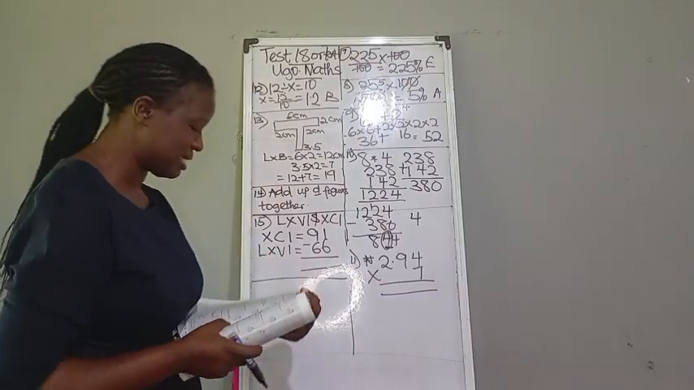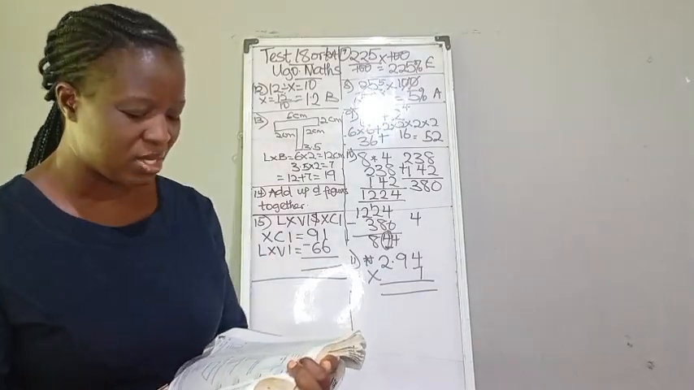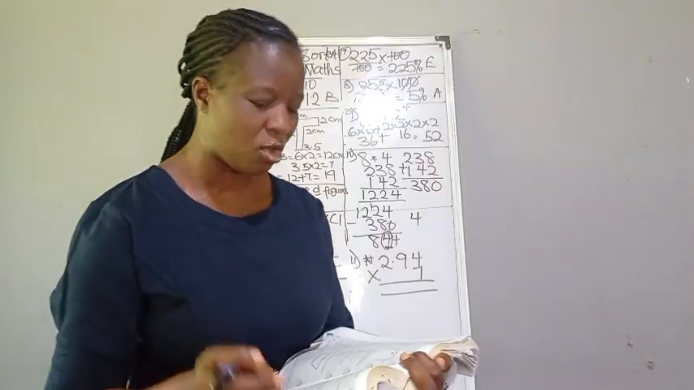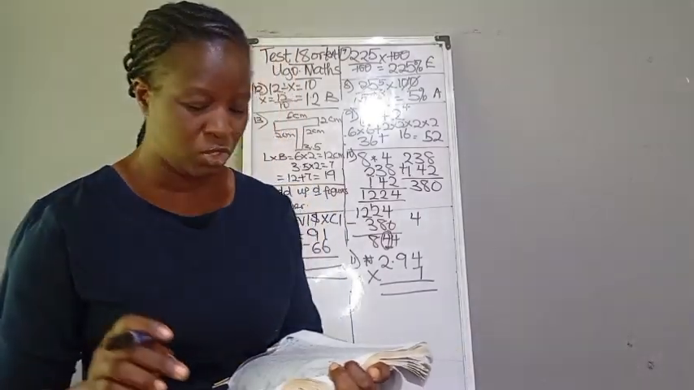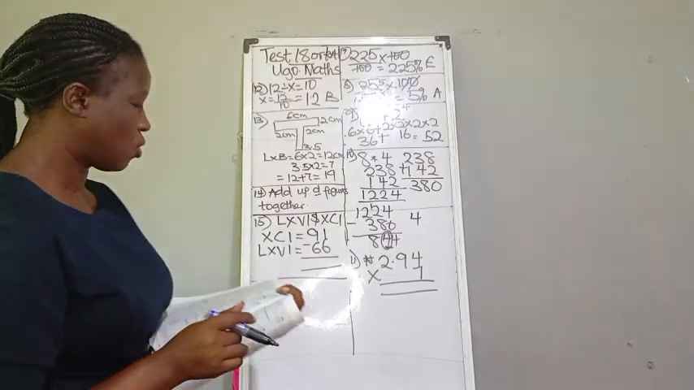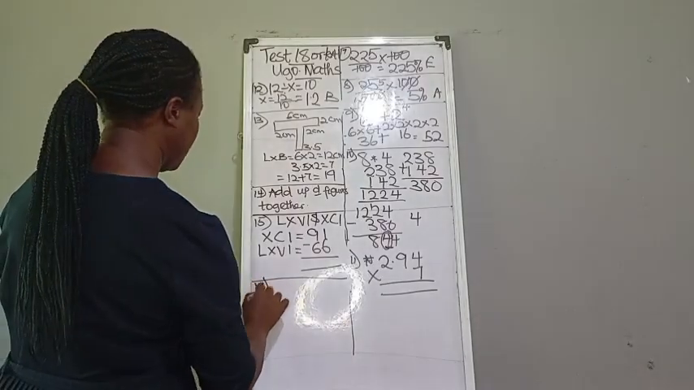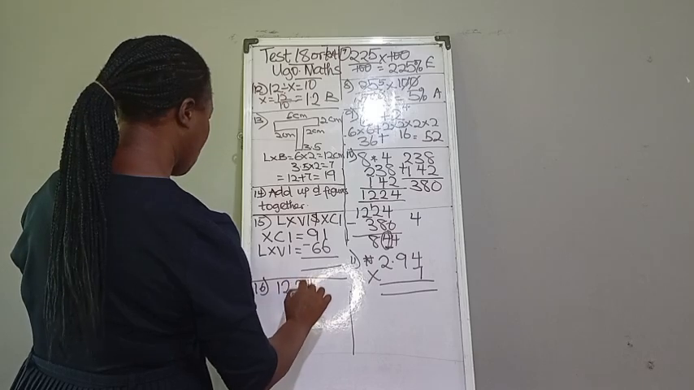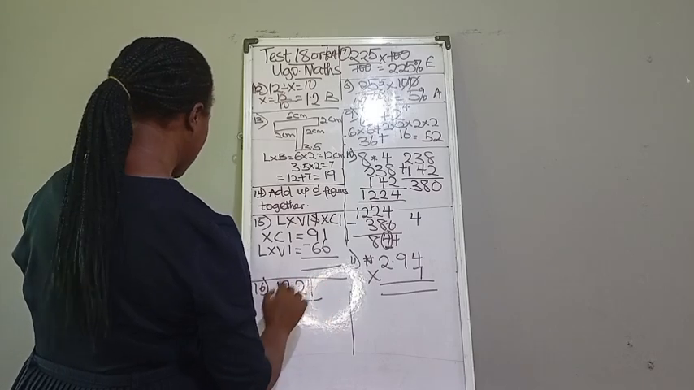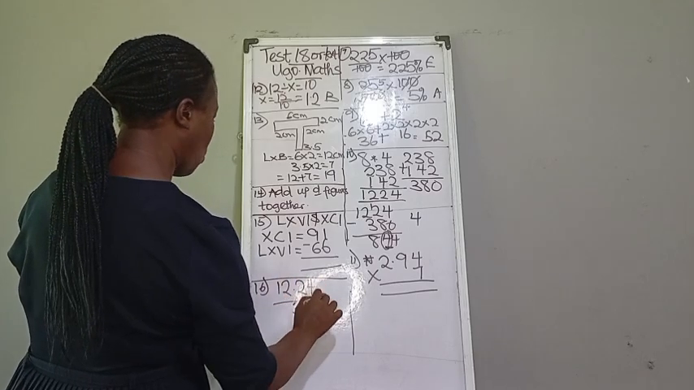So now to number 16 question. 3 articles of the same price cost 12 naira 24 kobo. How much did one article cost? Number 16 question. We have 12 naira 24 kobo for 3 clothes. And so how much will one be?